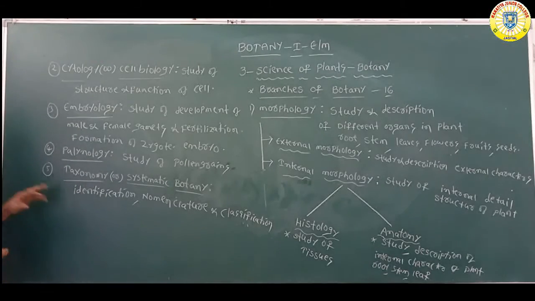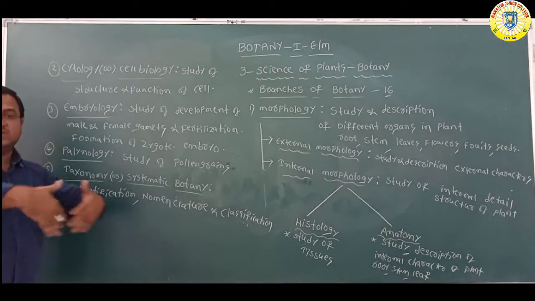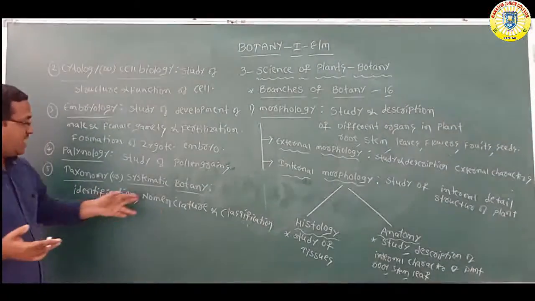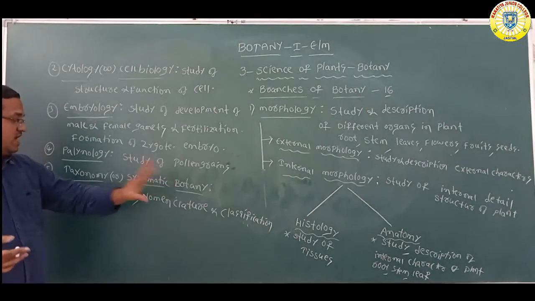Identification means first you have to identify. Nomenclature means you have to give a particular name. And classification means you have to arrange in particular groups. Identification, nomenclature, and classification.